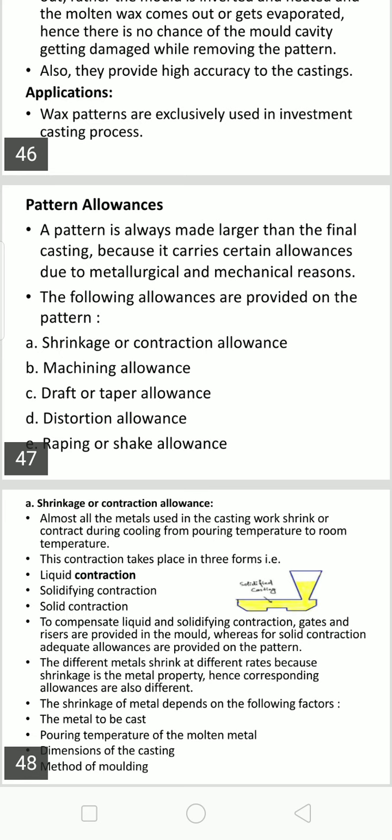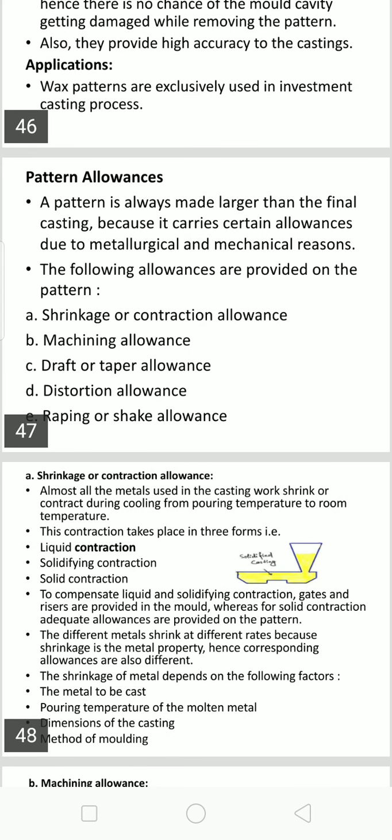Shrinkage or contraction allowance is a correction for solidification shrinkage of the casting and its contraction during cooling to room temperature. The total contraction is volumetric but it is expressed linearly, thus the pattern is made bigger in size than the required casting size. The pattern allowances differ from metal to metal.